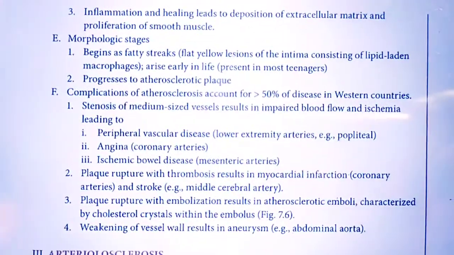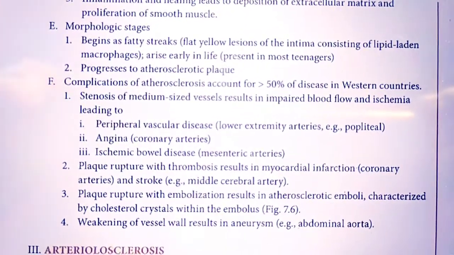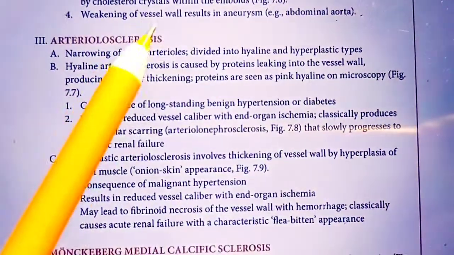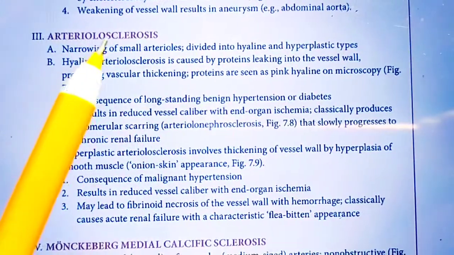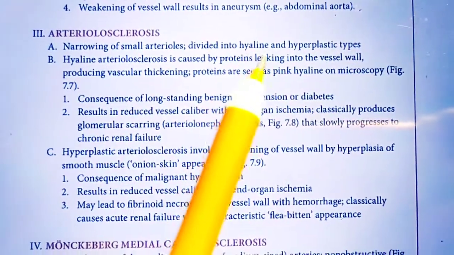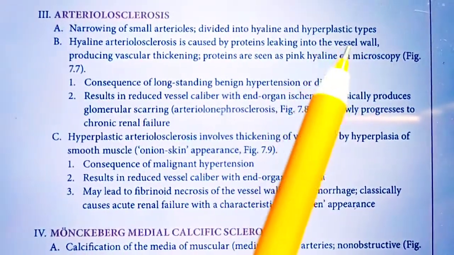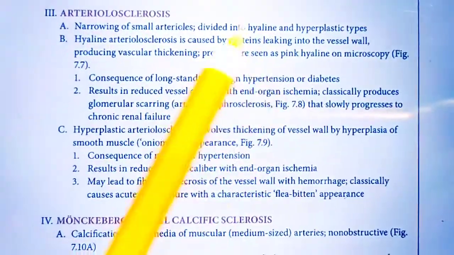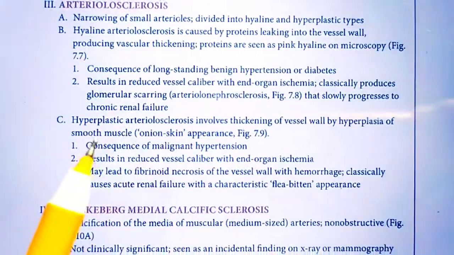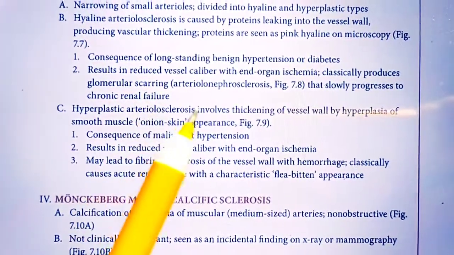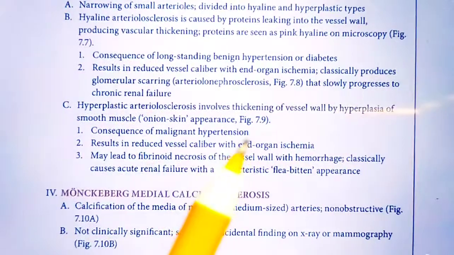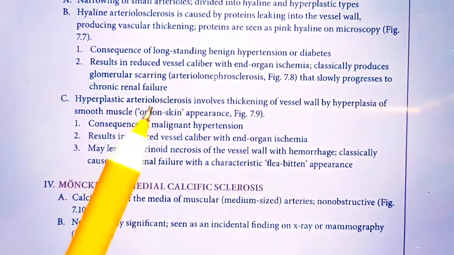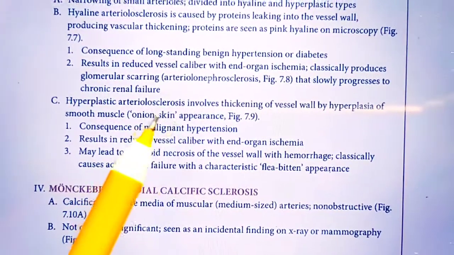Okay, now the next one which we will discuss is arteriosclerosis. So what is arteriosclerosis? Sclerosis means hardening, and arteriosclerosis is hardening of the small arteries, generally of two types. One is hyaline, another is hyperplastic. Hyaline arteriosclerosis means protein hyaline covers the vessel and makes it hard. Another one is hyperplastic arteriosclerosis. Hyperplastic means hyperplasia has increased the number of cells of the blood vessel wall, and this increases the hardening of the vessel and causes arteriosclerosis.